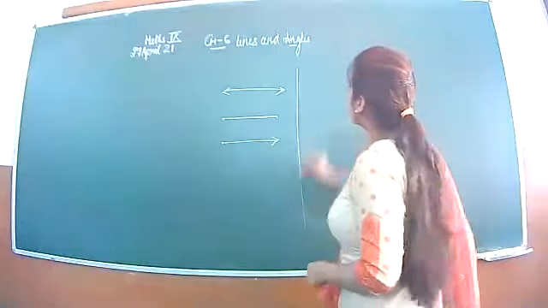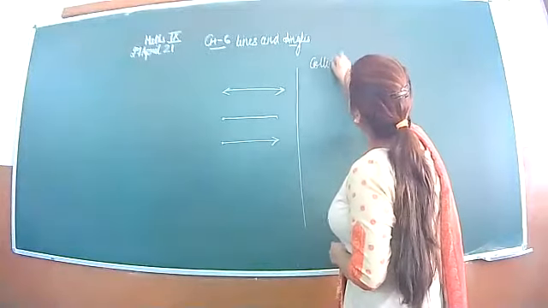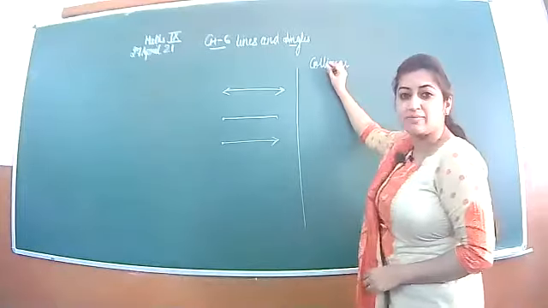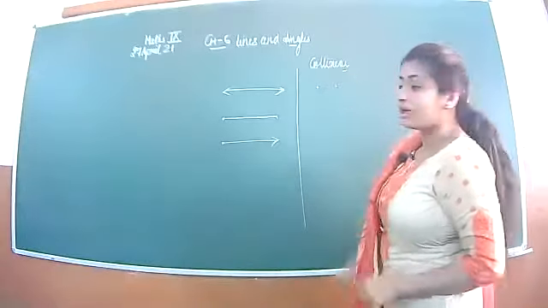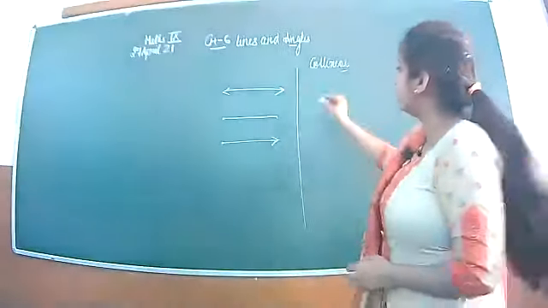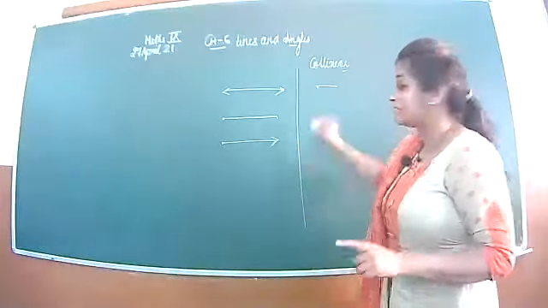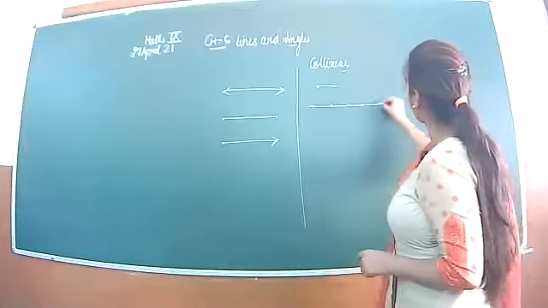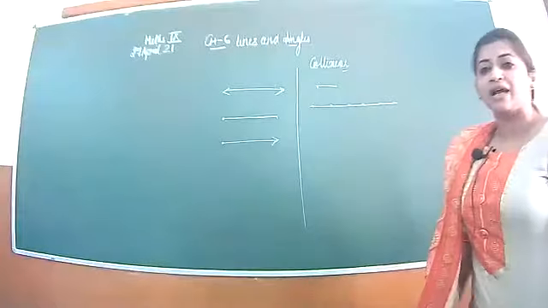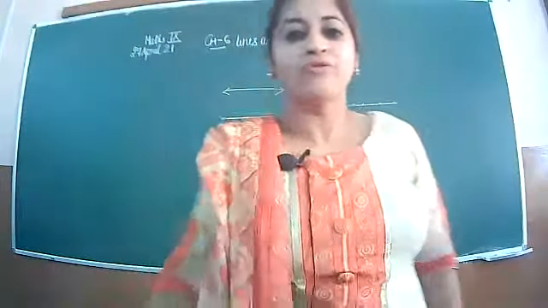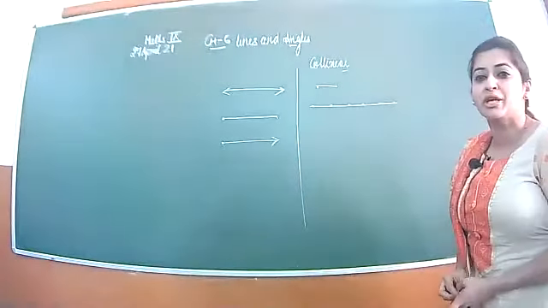Next is collinear point. So collinear points are the points which lie on a same straight line. If I mark 2 points and I join them, they will surely lie on a single line. If I mark 4-5 points and I draw a line, that line will pass through all these points. So these 4-5 points will be called collinear points.